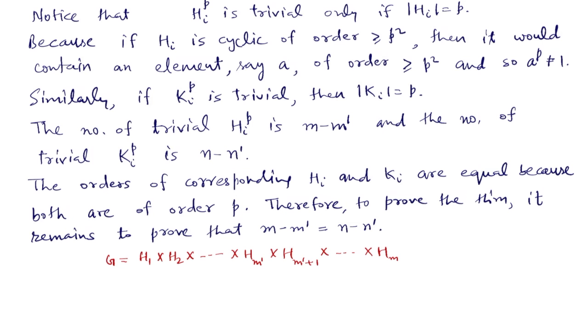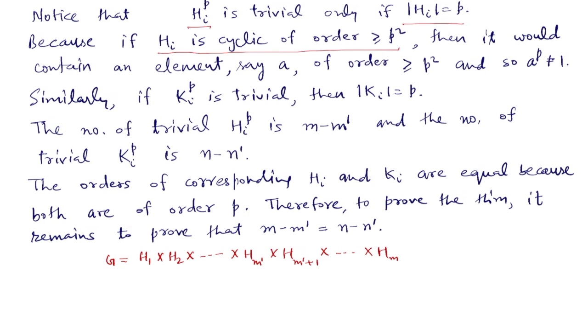We earlier saw that if the order of H_i is p, then H_i^p becomes trivial, and we now notice that H_i^p is trivial only if the order of H_i is exactly p. Because if H_i is cyclic of order greater than or equal to p^2, then it would contain an element, say a, of order greater than or equal to p^2.